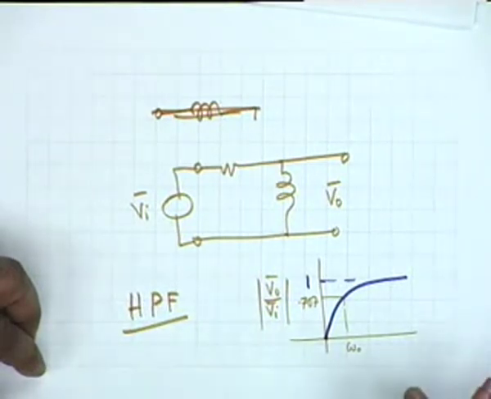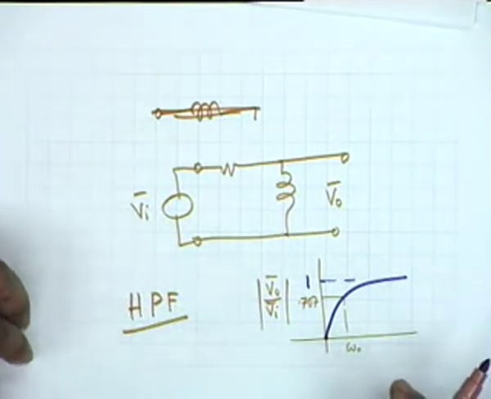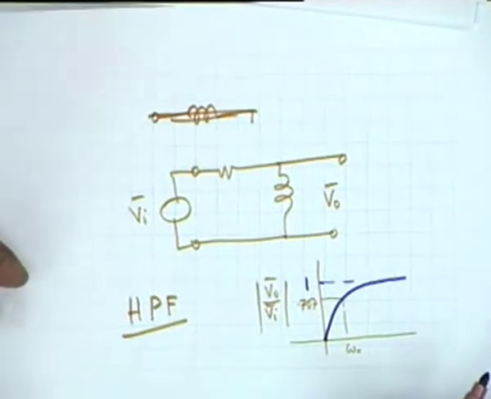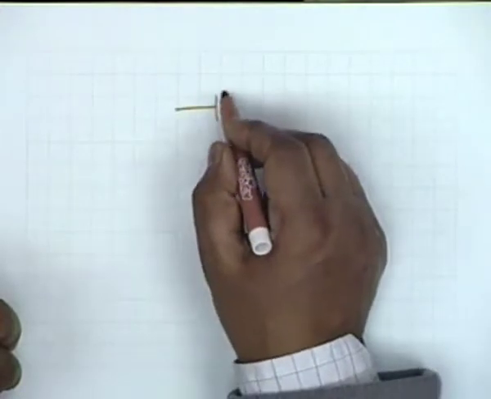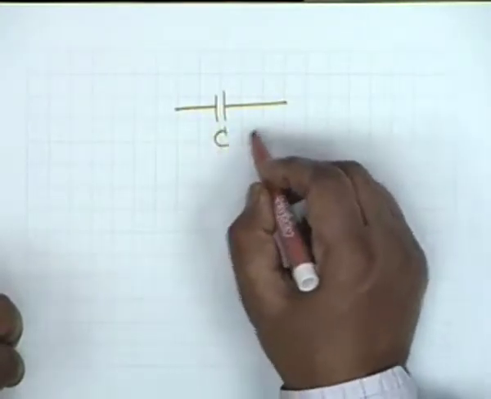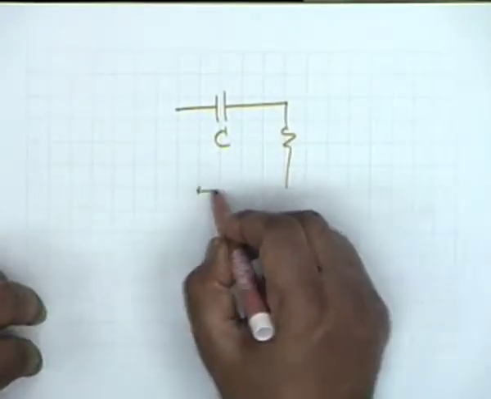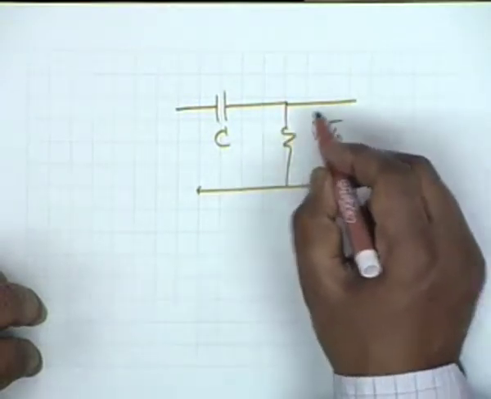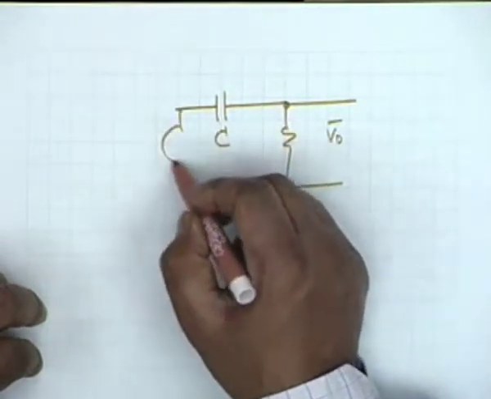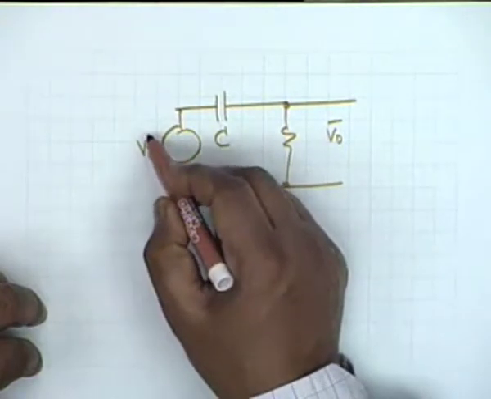It does not take very long to show that the circuit containing a capacitor and a resistance, what kind of a circuit is this?